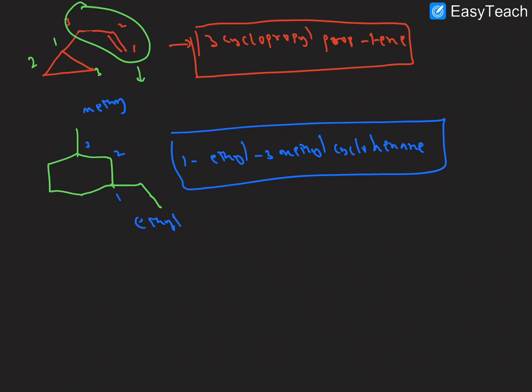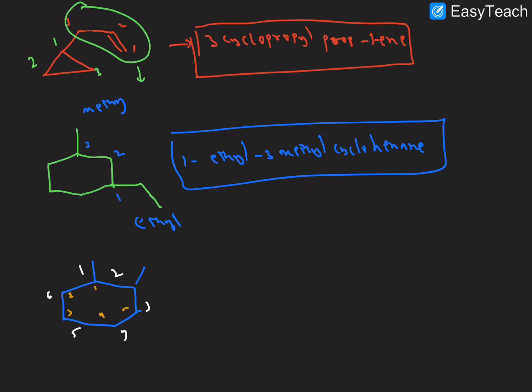Next one, the numbering here with more substituents should be like this. One carbon is there here and here. The numbering should follow the least sum rule, 1, 2, 3, 4, 5, 6. Not like this, right?